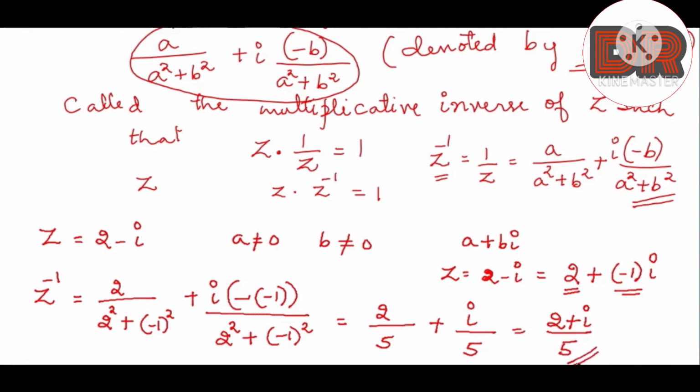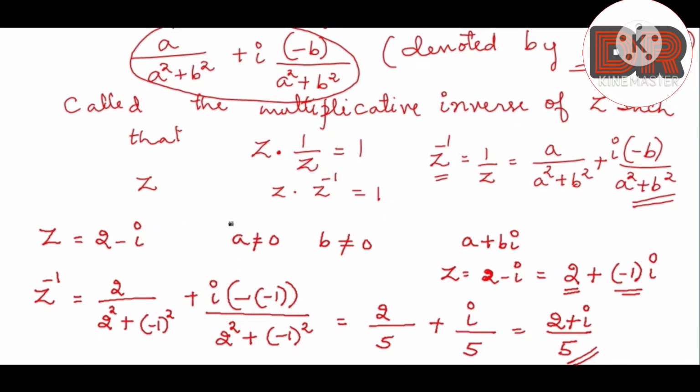Okay, so you can use this expression, or you can simply write it as, see, whatever z we have, for that z inverse will be 2 plus i. See, here you have 2 minus i. So you need to just change the sign of the imaginary part.